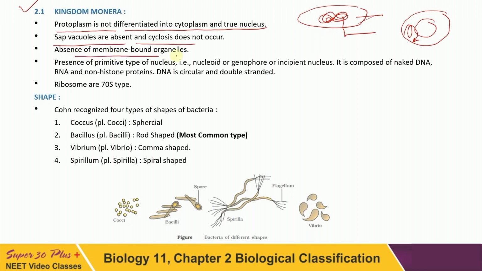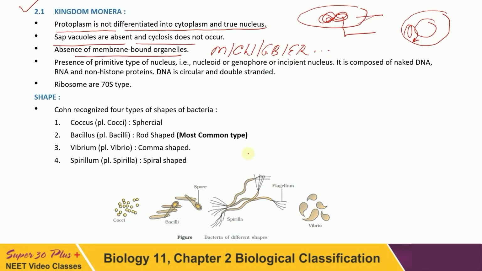Membrane-bounded organelles are absent. Those membrane-bounded organelles, such as mitochondria, chloroplast, Golgi bodies, endoplasmic reticulum and so on, are all absent.